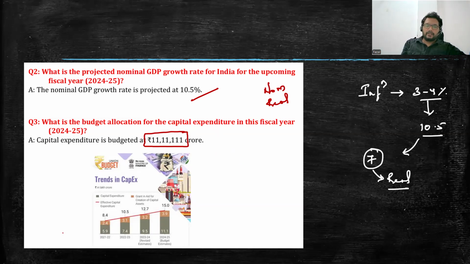Now look at the trend. Capital expenditures are growing. And the effective capital expenditures are continuously increasing. The trend shows an increase from 8.4 percent to 15 percent. So you should remember that the effective capital expenditures are quite increasing in nature.